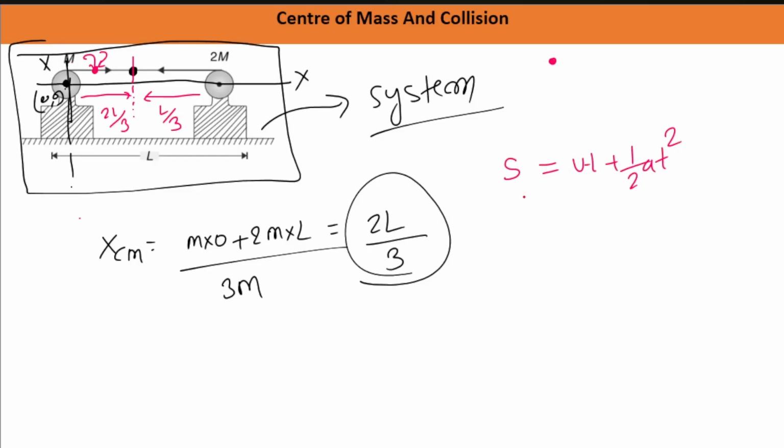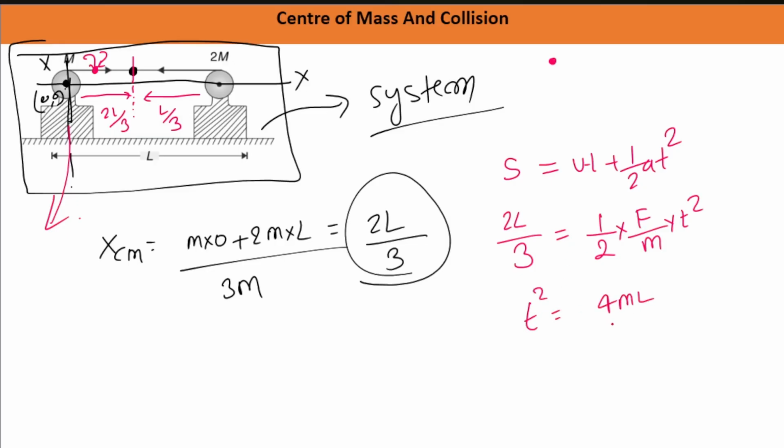Done it? So let's calculate for this motor. I am going to calculate for one, because the time taken by both will be the same. One moves L/3 and the other moves 2L/3. Done? Because the masses of the two are different, force is the same but acceleration will be different. So I can calculate from either one, and I am using the first. Distance covered is 2L/3. Initially they are at rest. They started moving under the influence of the tension force, right? So initially they are at rest. Half acceleration, F by m, into t square. So if you solve it, t square will be equal to how much? 4mL by 3F. So time will be how much? Root under 4mL by 3F. This is going to be our answer.